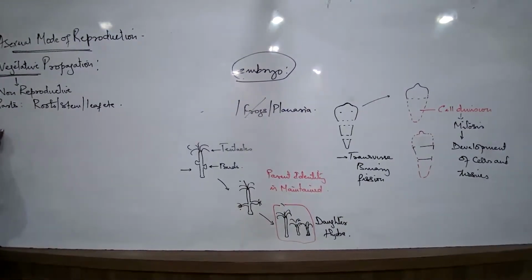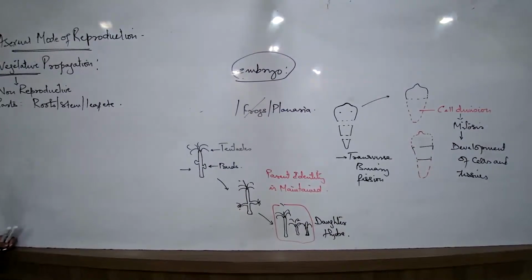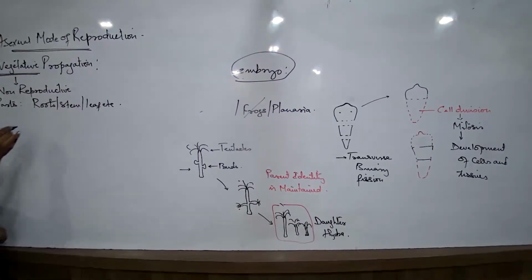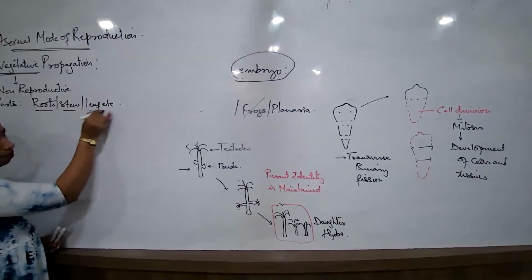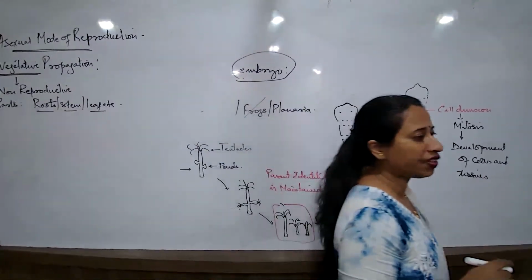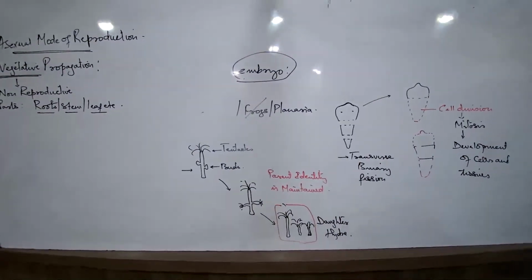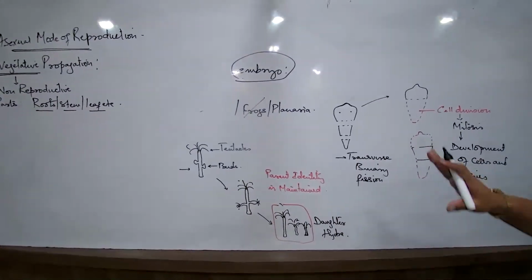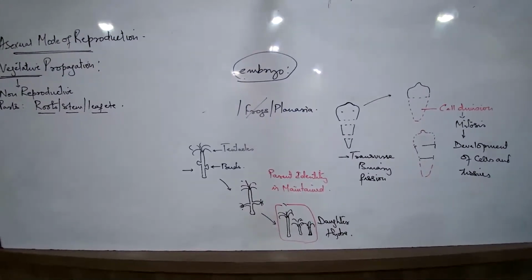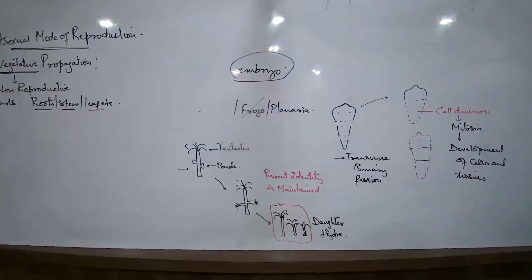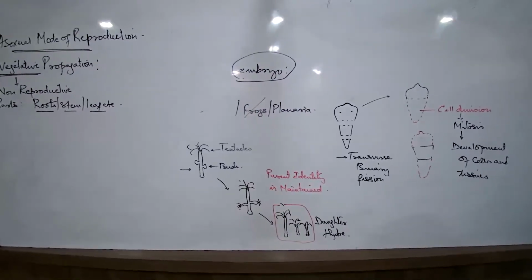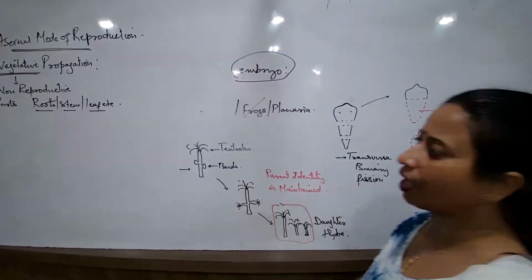So let us talk about some methods which come under the concept of vegetative propagation. We are talking about vegetative propagation relating to the roots and the stem and the leaf. The leaf already I have mentioned. What is the process for the leaf already we have discussed? Budding. Which was an example, the type of the plant which shows vegetative propagation? So under the concept of asexual, already I have taken that. Budding, the method is known as budding. So that is for the leaf here.